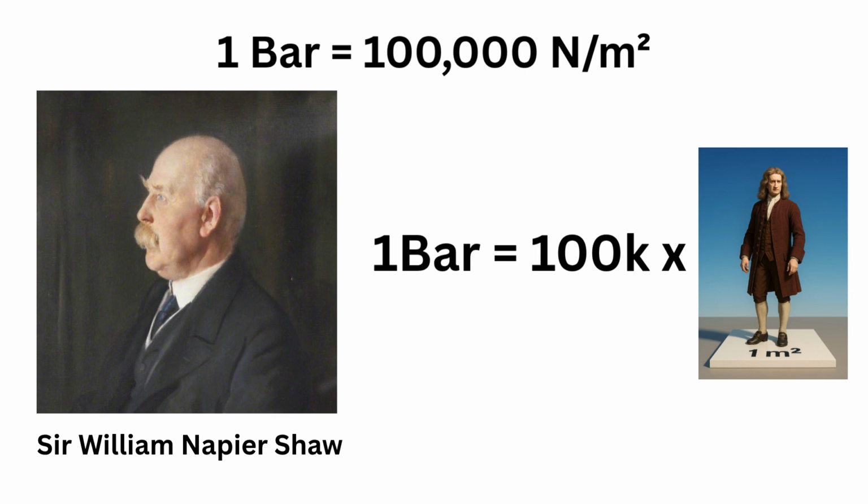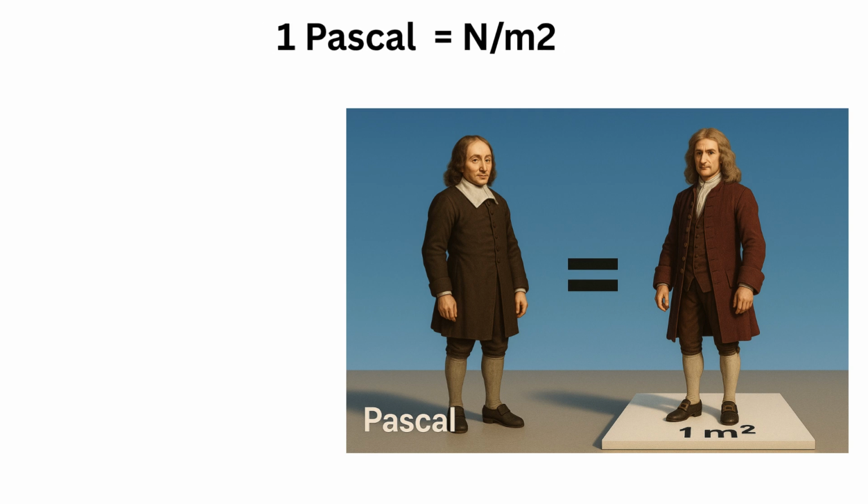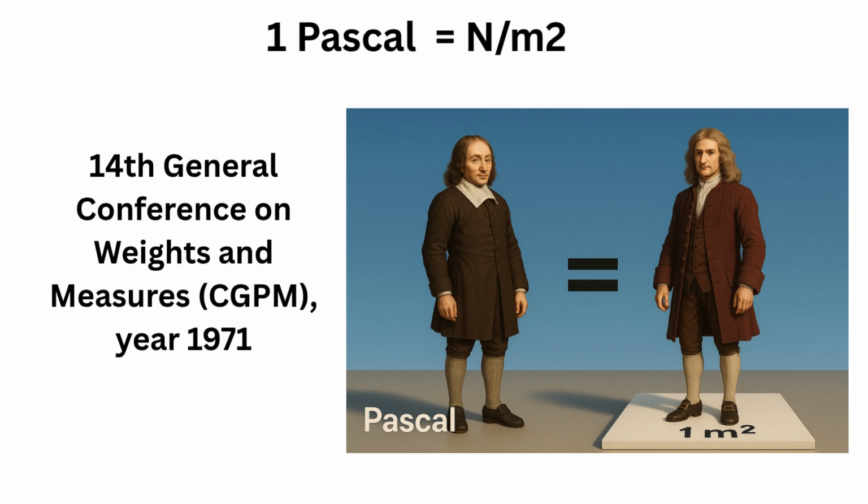By the 20th century, pressure was everywhere: in labs, in factories, in medicine, in machines. But each field had its own unit: bar, millimeters of mercury, atmospheres, psi. Confusion reigned. Science needed order. Something universal, something rooted in physics. So, in 1971, the world's top scientists and meteorologists came together at the 17th General Conference on Weights and Measures. They made a decision that would change how pressure is measured.